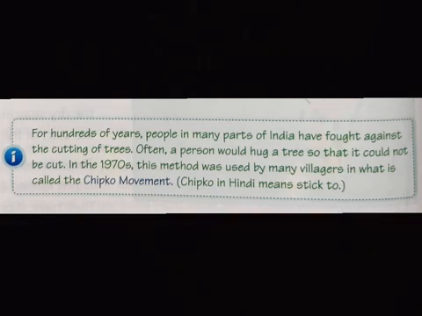Now, here is some information shared with you. For hundreds of years, people in many parts of India have fought against the cutting of trees. Often, a person would hug a tree so that it could not be cut. In the 1970s, this method was used by many villagers in what is called the Chipko movement. Chipko in Hindi means stick to. The Chipko movement is a movement in which people came forward and hugged the trees, thus stopping the woodcutters from cutting down trees. This movement was led by Sundar Lal Bahuguna in Uttarakhand.